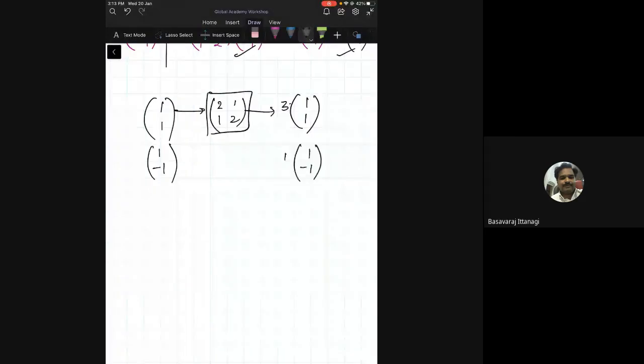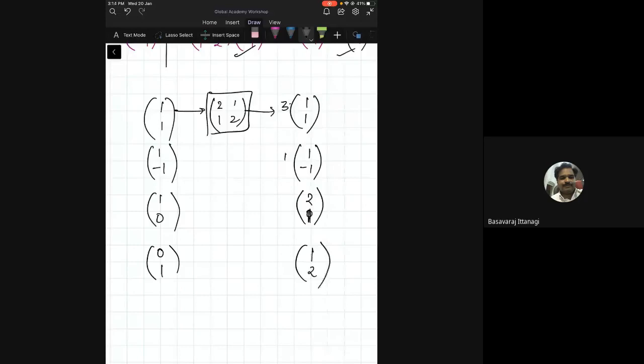But if you give 1, 0, you get 2, 1. If you give 0, 1, I'll give you 1, 2. Basically, the matrix is the same, but something is happening with this and this, which is not happening here. What is it that's happening?